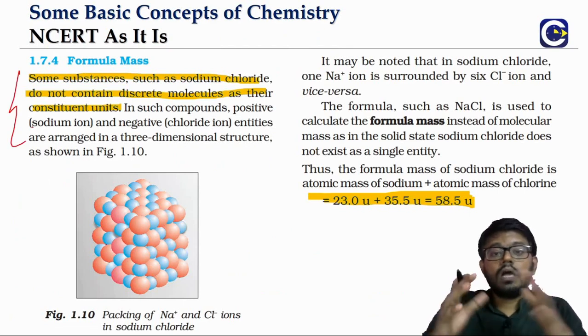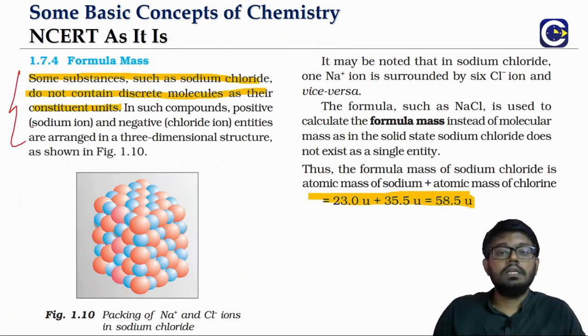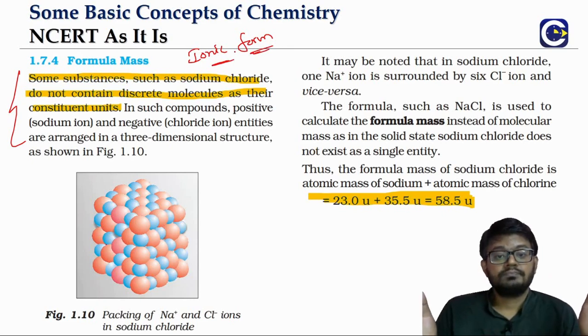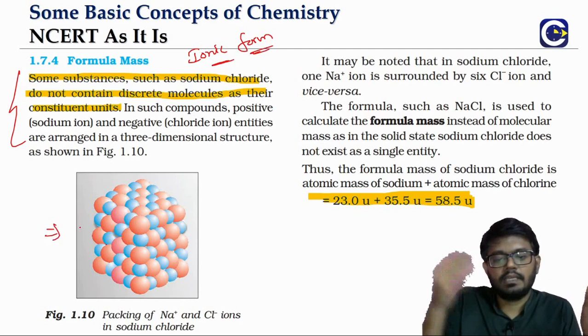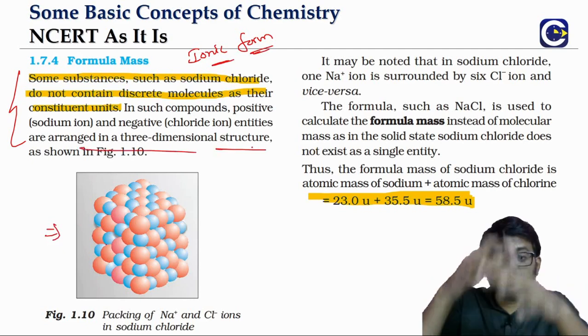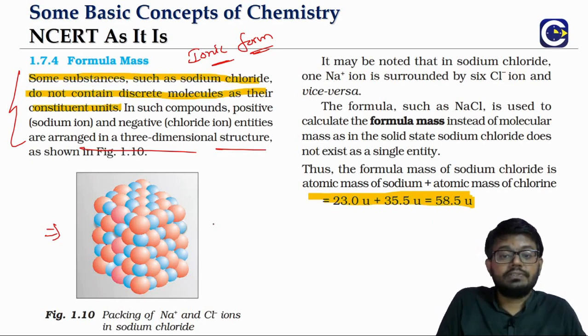Now we also have one more form in which a chemical substance can exist. That is what we call the ionic form. Not everything will have molecules. We can have the ionic form. We will learn about this in detail in the chemical bonding chapter, and also the structure in which these ionic compounds exist. We call it the ionic lattice.